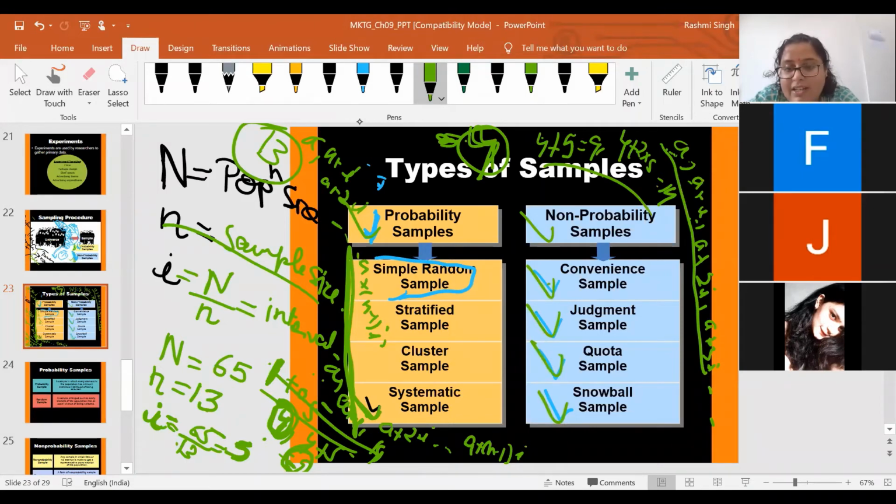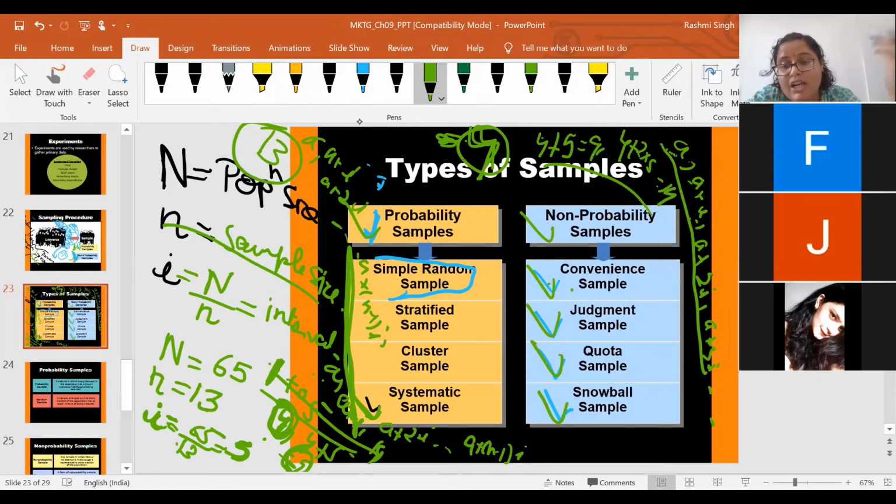So convenience sample is totally based on the convenience of the researcher, meaning how easily the researcher is getting the respondent. Suppose I want to collect data from the respondents who are roaming in the mall.